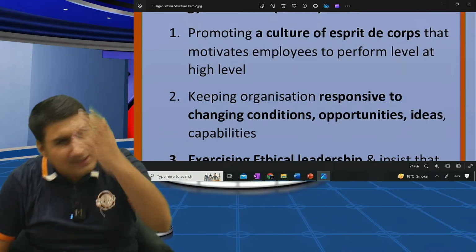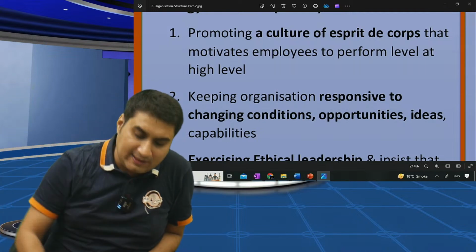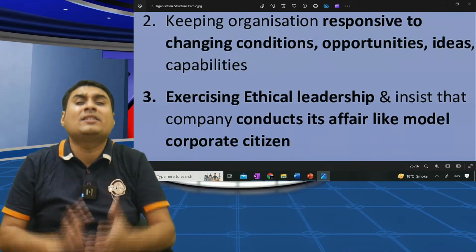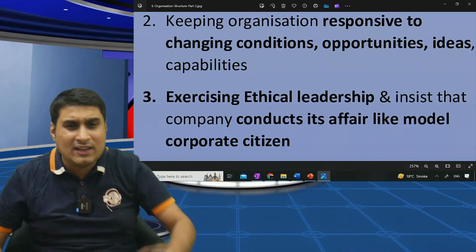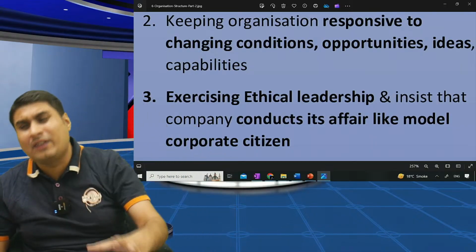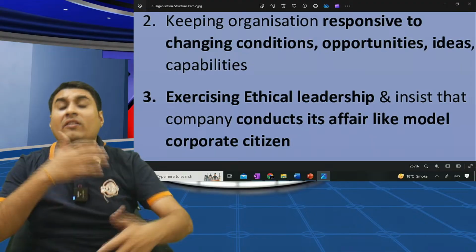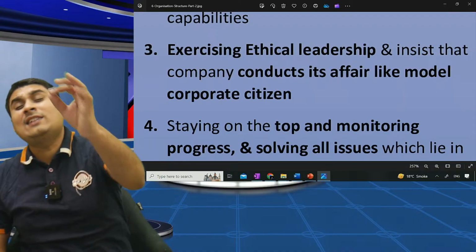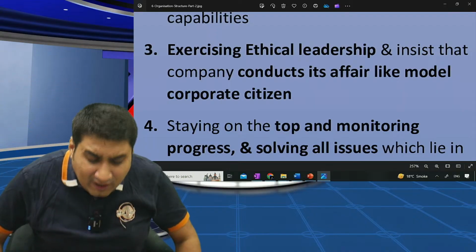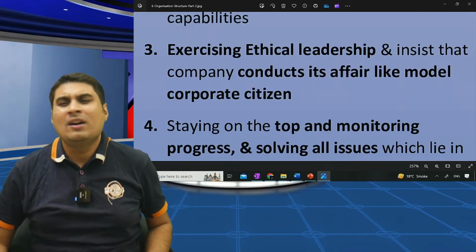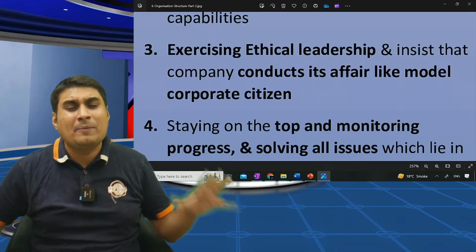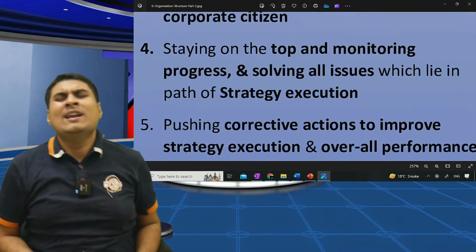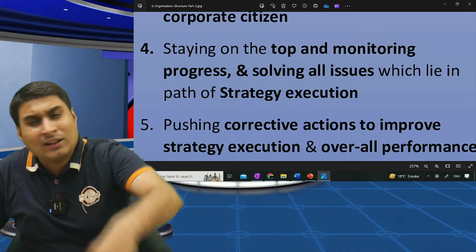Everyone in Chennai Super Kings is one family, so everyone works nicely. Keep the organization responsive to new ideas, capability, opportunity. Narendra Modi. Every time the government is changing, responsive, digital India, solar revolution, keep the country responsive to new ideas, capability, opportunity. Exercise ethical leadership, so the company works like that. Ratan Tata, very ethical. So the entire Tata company works like Ratan. Are you clear? Yes.